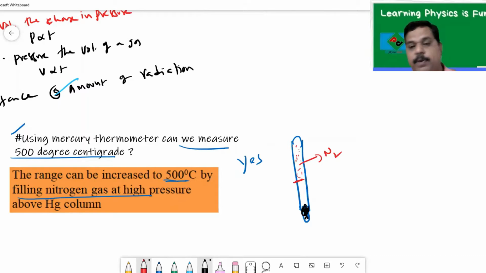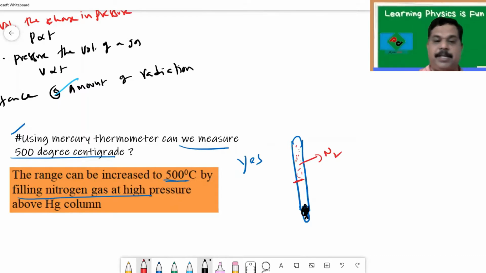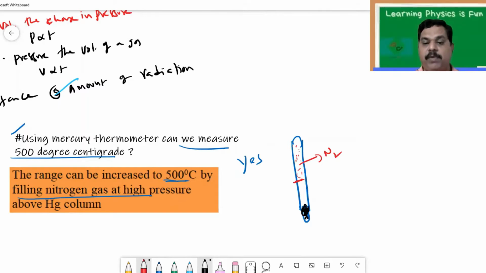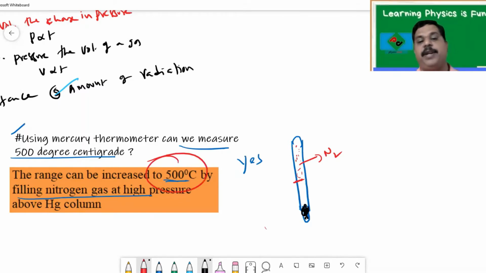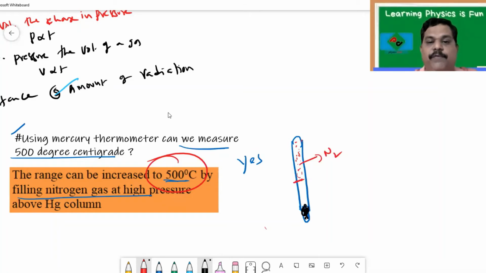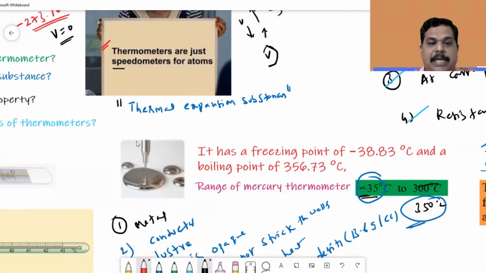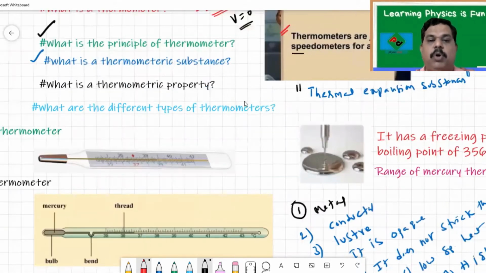We'll discuss more about that in the next chapter, that is calorimetry. So since the boiling point increases, mercury will stay in a liquid state even up to 500 degrees centigrade. So yes, by using nitrogen above the mercury, we can measure even up to 500 degrees centigrade. This is everything about the mercury thermometer, why only mercury is used, all that.